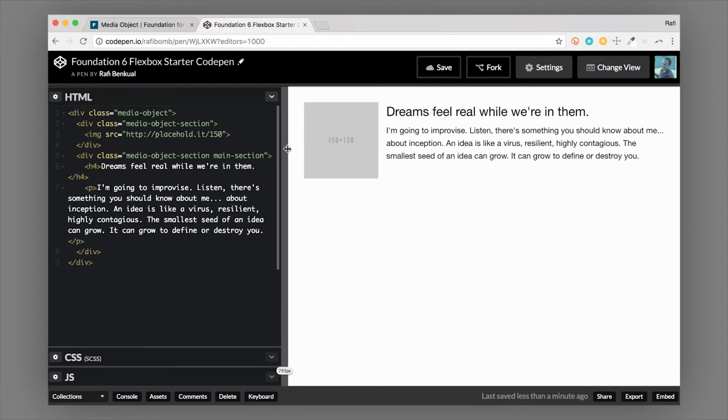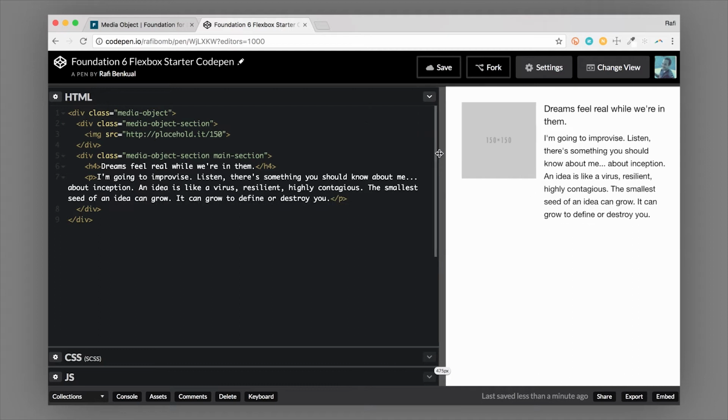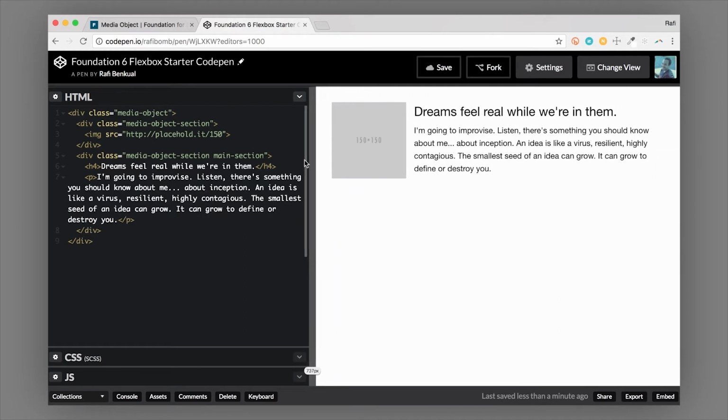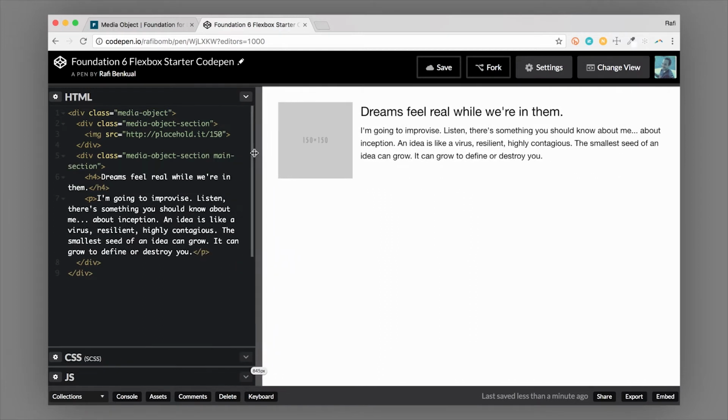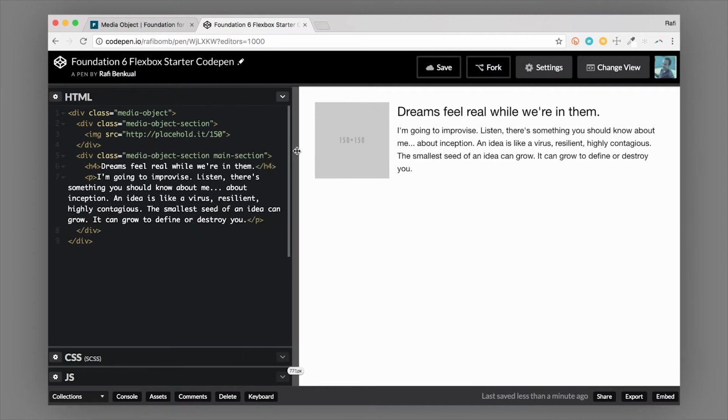So what that means is that this image would actually be shrunk down depending on how much available space is needed. This media object is different because the image actually stays its natural size no matter how small the screen gets, and then the text or whatever's on the right side will actually shrink and grow as the available space allows.